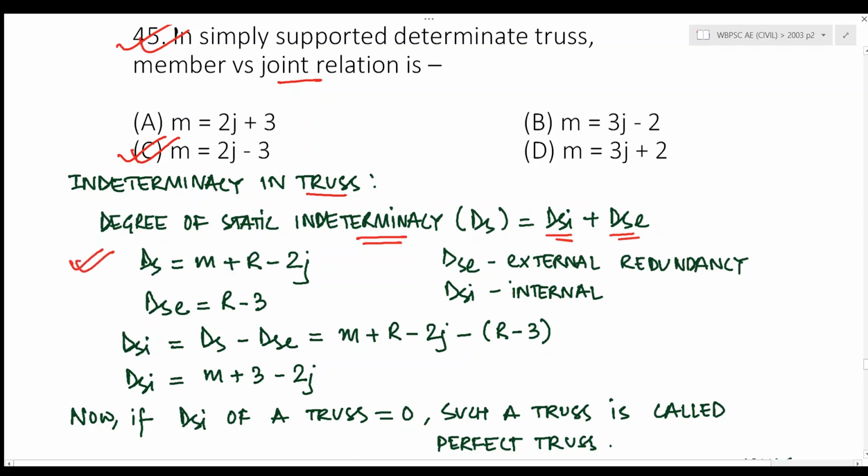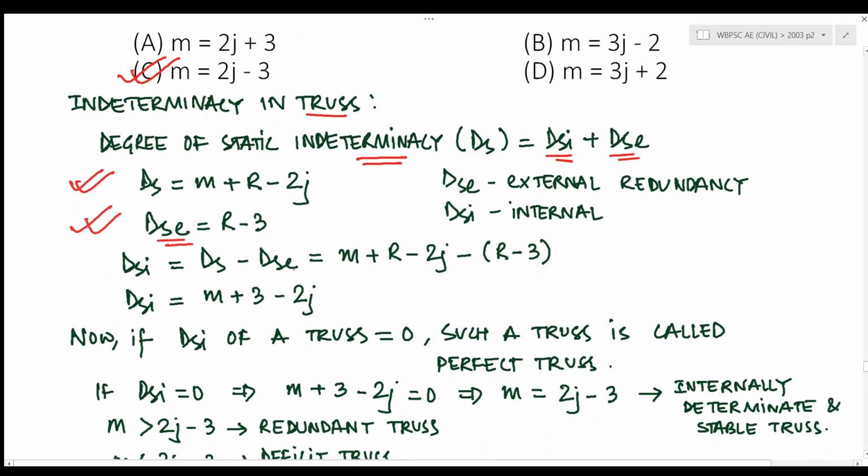And DS, degree of static indeterminacy, is given by m plus r minus 2j, where m is the number of members, j is the number of joints, and r is the total external reactions. And DSE is also given by r minus 3. So the DSI value comes out to be m plus 3 minus 2j.